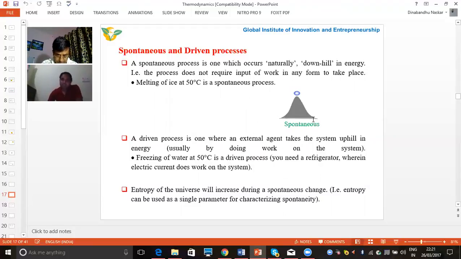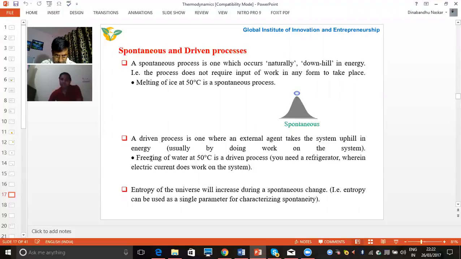But the same thing, if we have to climb a hill, suppose the ball is resting on the ground and I have to make it climb to the up position, that will not go spontaneously. In that case, we have to apply force. Then only this ball will be able to go from this ground level to this top level. So this is the example of the driven process. This is the difference between a spontaneous and a driven process.